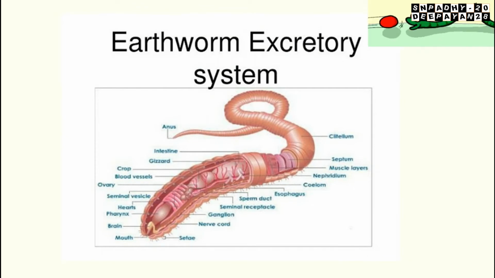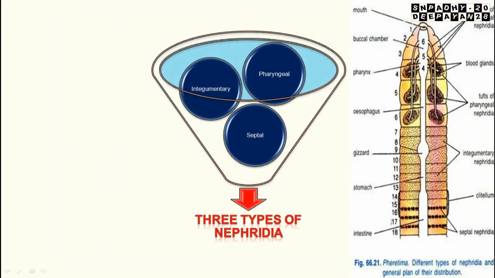Here you can see this is the earthworm excretory system, starting from the pharyngeal, integumentary and septal excretory system or nephridia. Three types of nephridia are there in the earthworm: first pharyngeal, then integumentary, and septal. You see these three are the pharyngeal, these are the integumentary, and these are the septal nephridia.